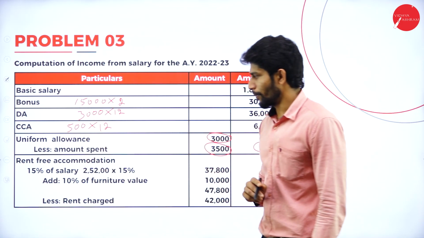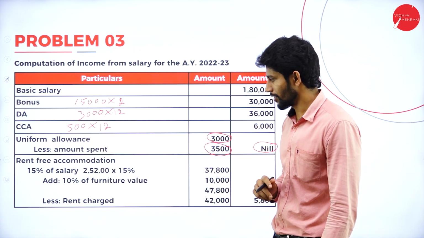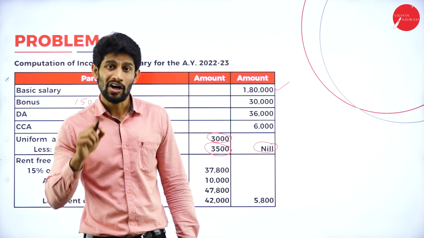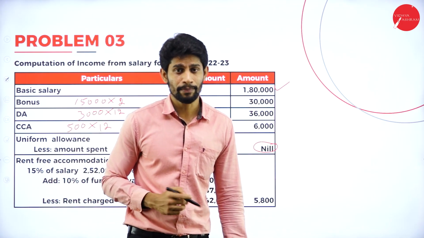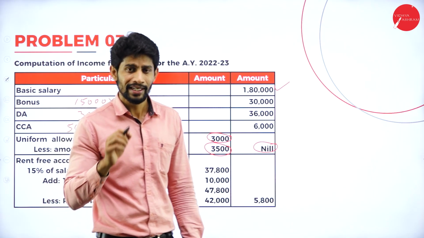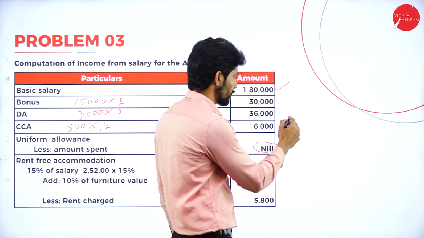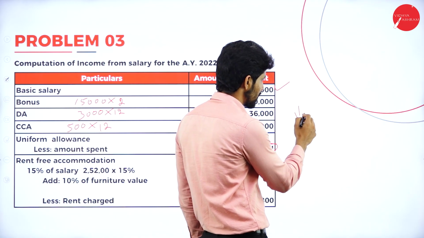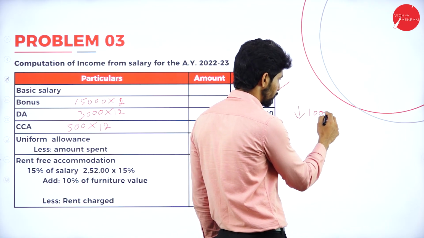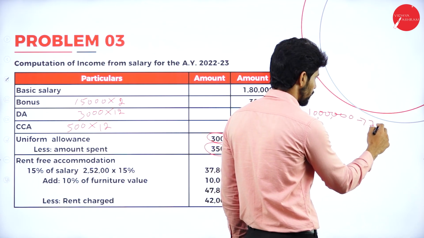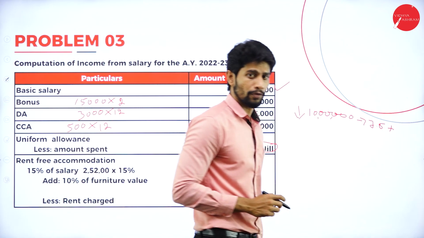Next, rent-free accommodation. Here we are supposed to take 7.5%, 10% or 15% of salary. In case the population is less than 10 lakhs, at that time, 7.5% of salary.